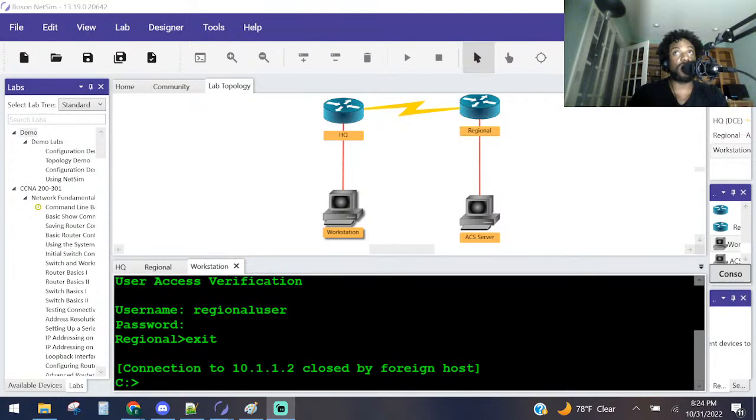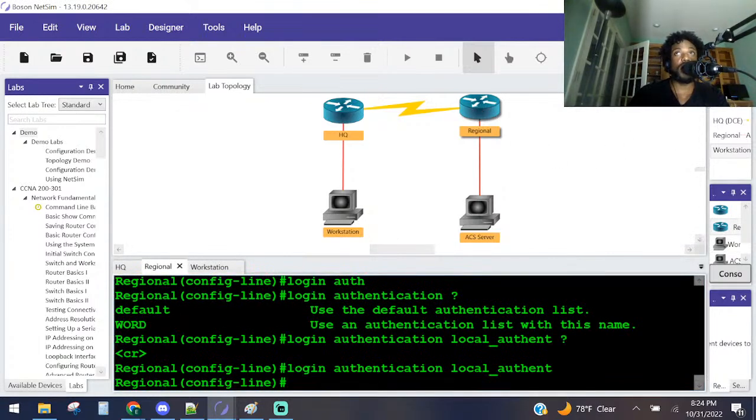Let's log on to, and it says here, in the local database of regional. So we'll go back to regional. Create a user with a username regional admin and the password admin pass. Assign privilege level 15 to this user, right? So they basically want to create another account on this router, and give it a different privilege level. Because remember, you can set a privilege level. You can set it to 0 where you can't do much, and then maybe 7, you can do a little bit more, and then the highest level is privilege level 15. You basically got keys to the city, right?